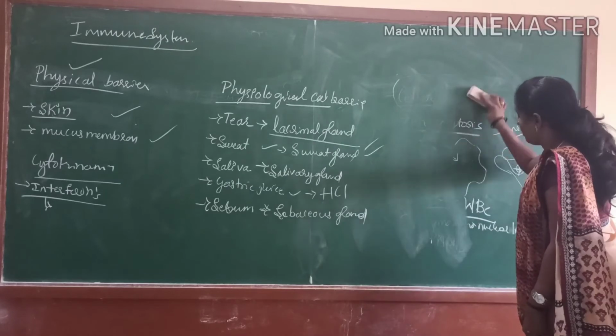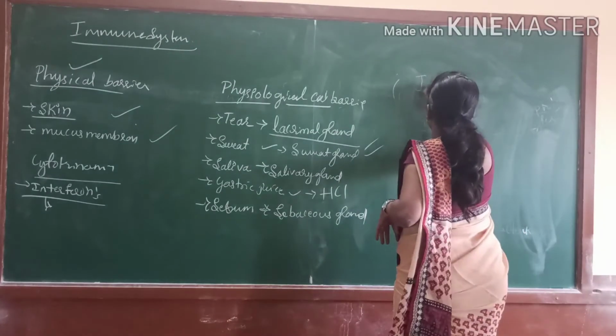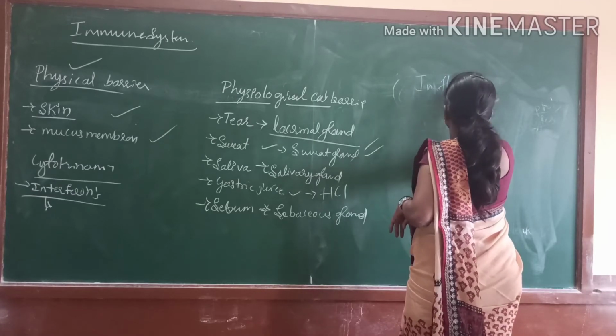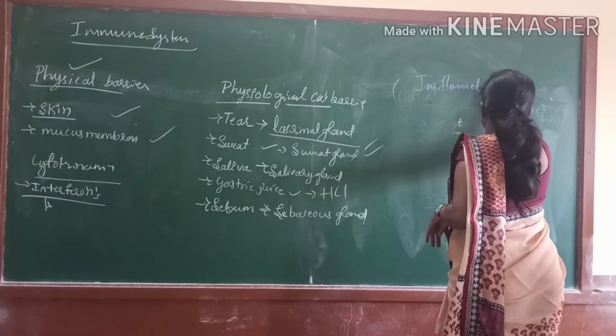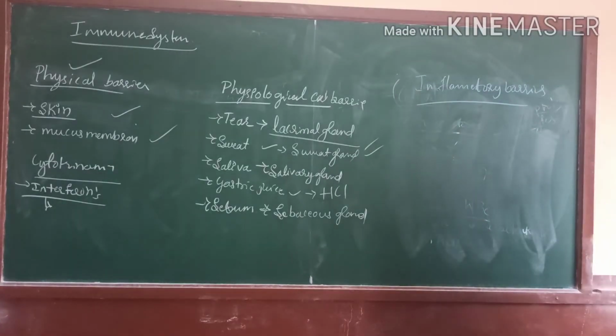The inflammatory barrier is induced and regulated by a large number of chemical mediators, that is histamine and prostaglandin. We call these alarm chemicals. When tissue is injured, they are released as histamine and prostaglandin by mast cells.